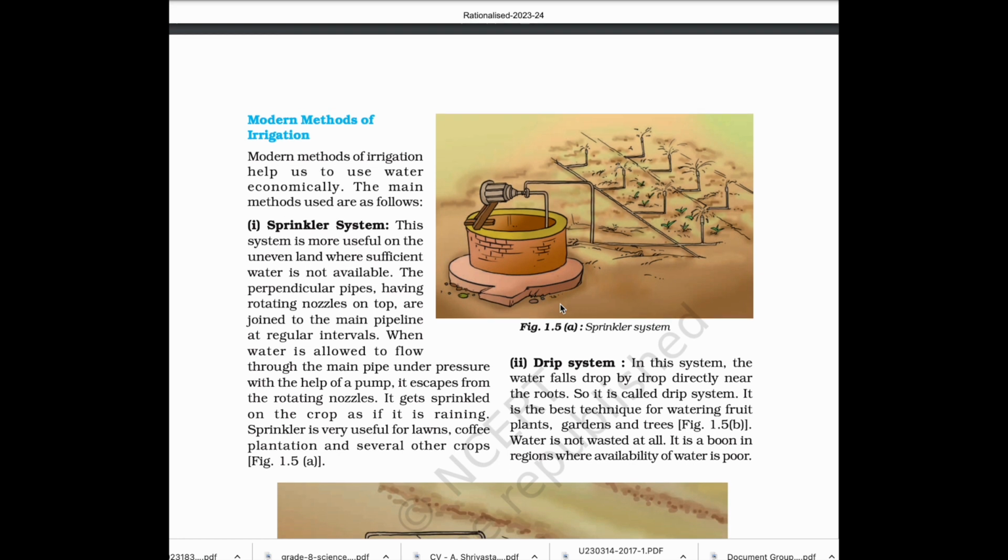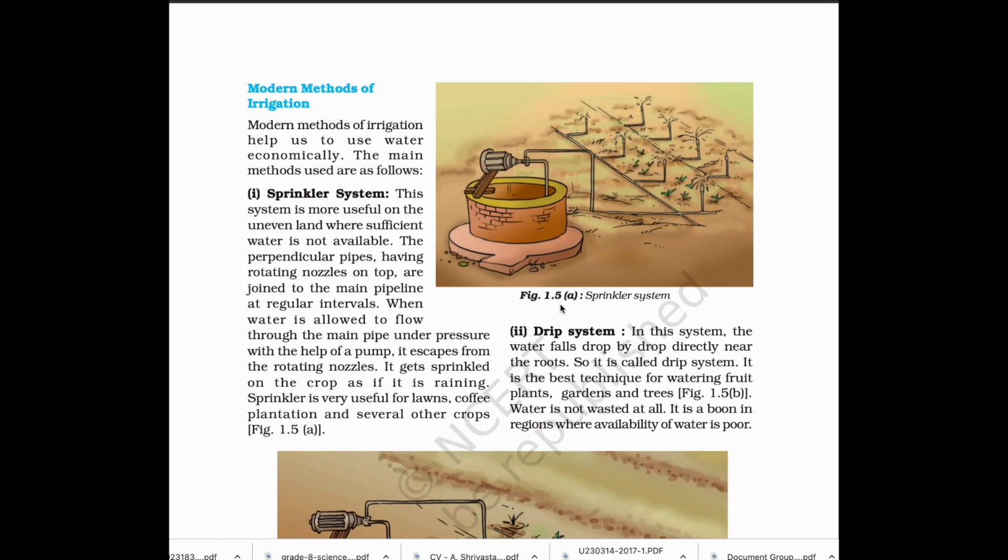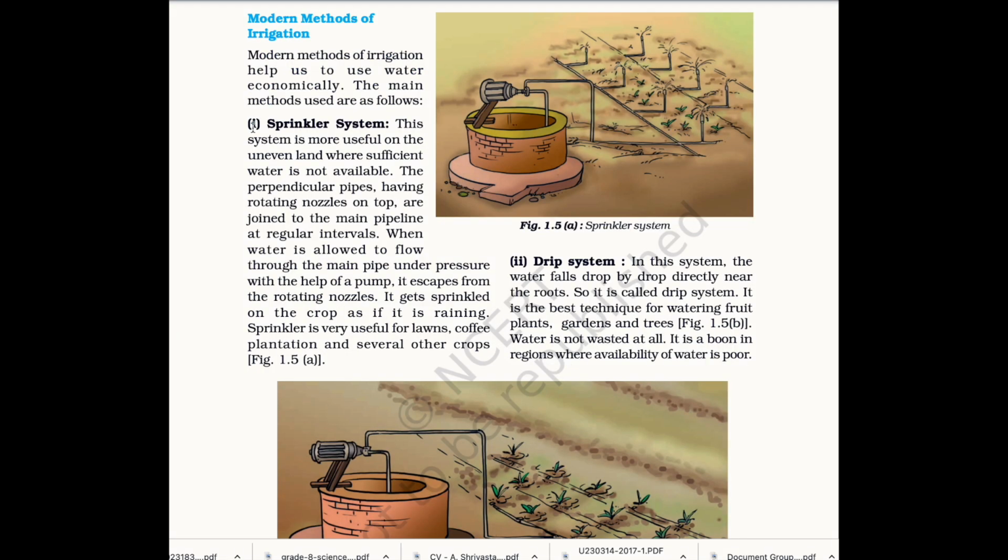Modern methods of irrigation. Modern methods of irrigation helps us to use water economically. The main methods used are as follows. First, sprinkler system. This system is more useful on the uneven land where sufficient water is not available.